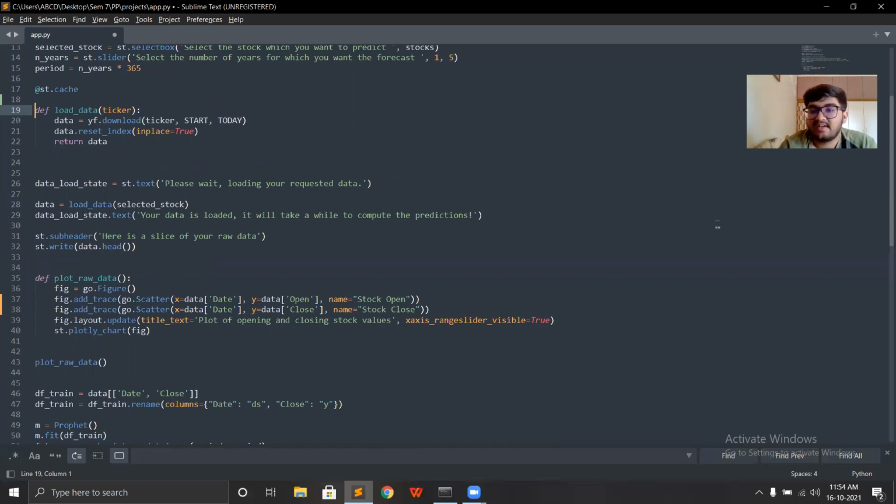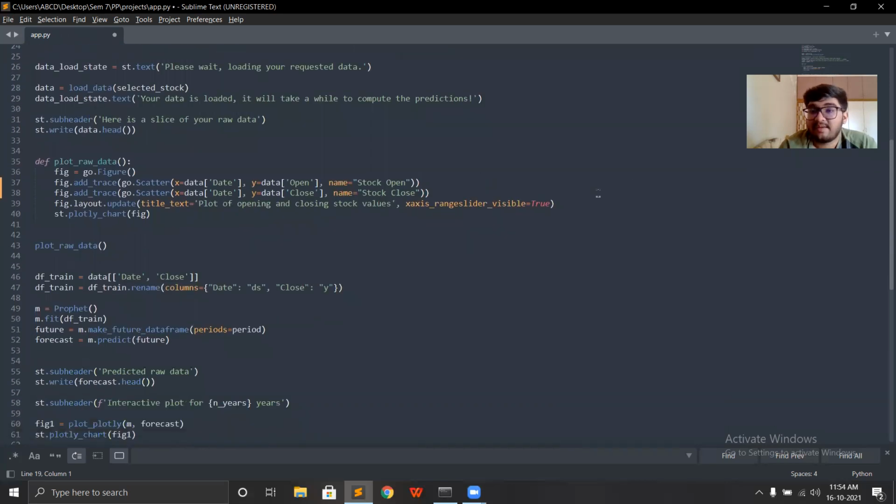After that, I am defining a function to plot the raw data, and for that I'm going to use Plotly. First off, I'm declaring a figure. Plotly is similar to other libraries like Matplotlib and Seaborn. What the add_trace function does here is add different data to the Plotly figure, or graph, we can call it. I am adding the stock's opening value and closing value on the y-axis, and for the x-axis, I am keeping the parameter as date.